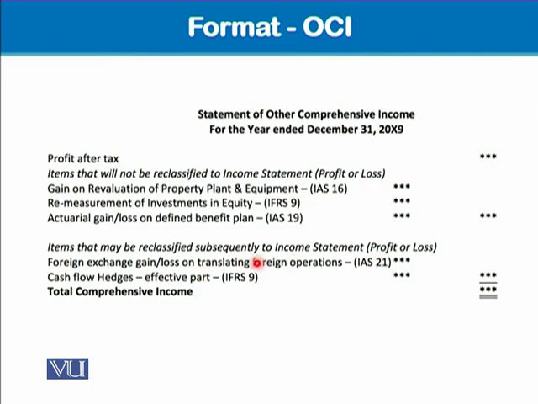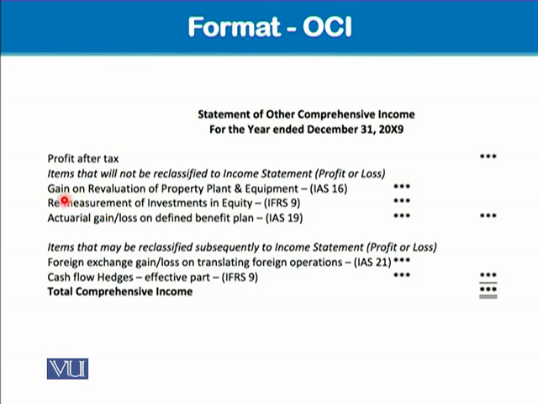But when this foreign entity is disposed of, all of this gain or loss will be reclassified into the profit or loss account. Then it is considered as realized. In the same way, cash flow hedges, although it is not the topic of our syllabus, the effective part of those cash flow hedges is presented over here in the OCI, and when we get rid of those hedging instruments, we reclassify it to profit or loss.